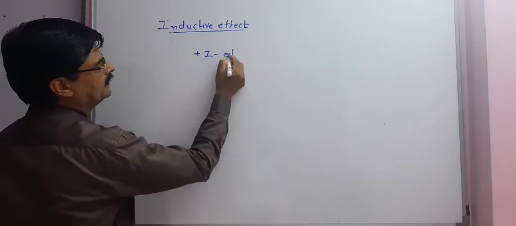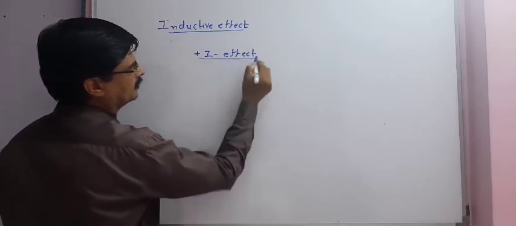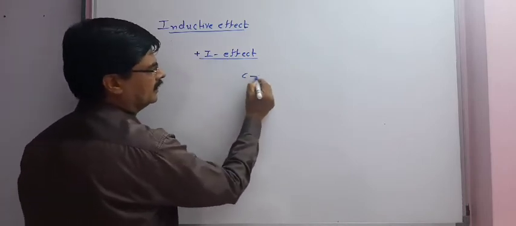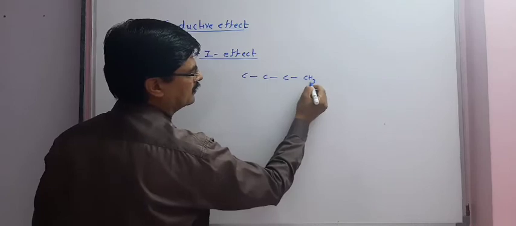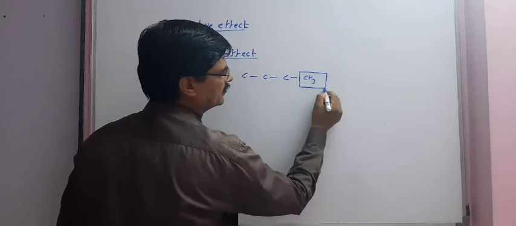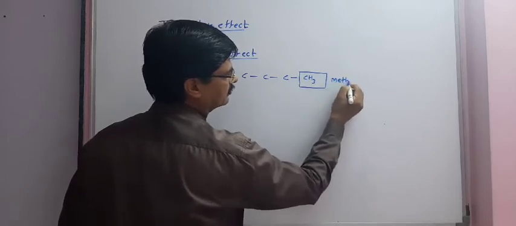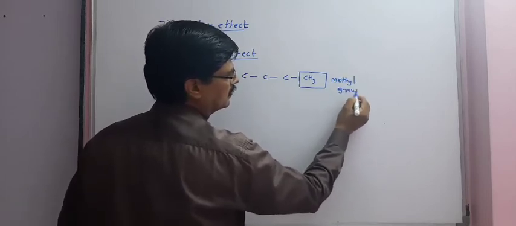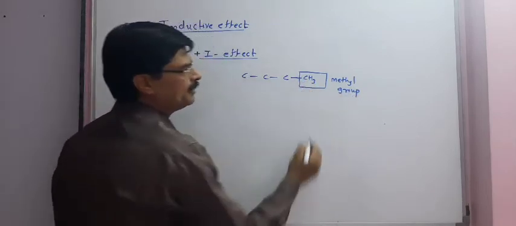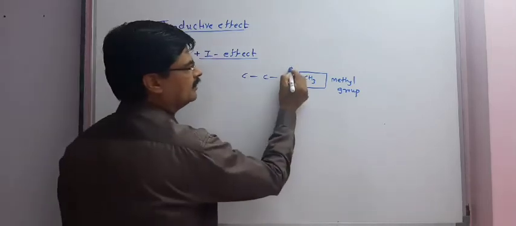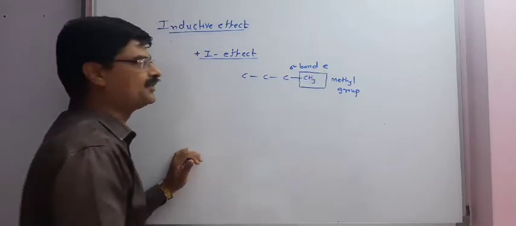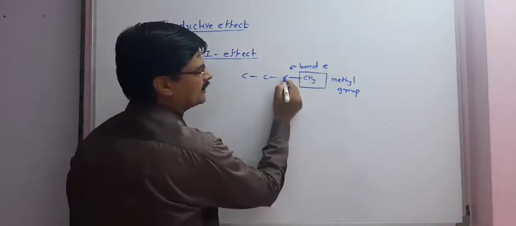This is known as plus I effect. As that was minus I effect, this is plus I effect. Again take the example of 3 carbon atoms, but we can see that a methyl group is present at the first carbon. From here also we can take a methyl group, or from here. Because of the presence of the methyl group, the sigma bond electrons are attracted towards these carbon atoms.